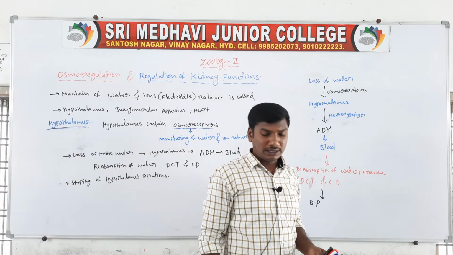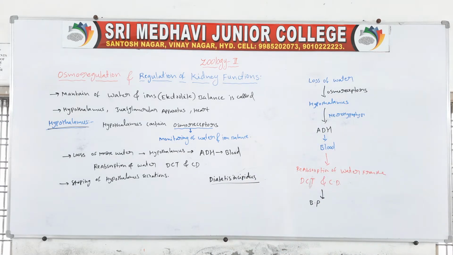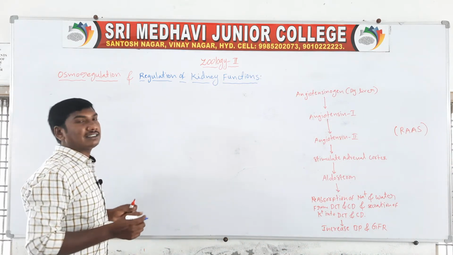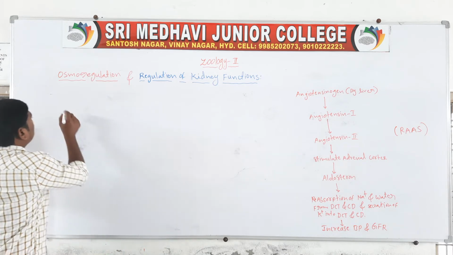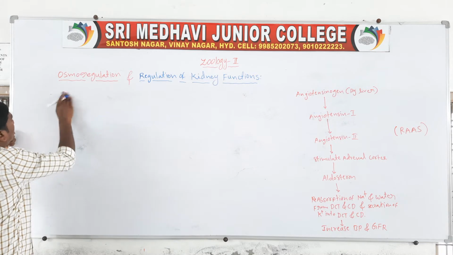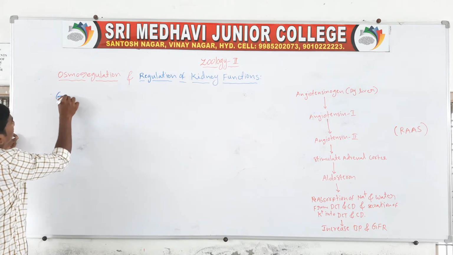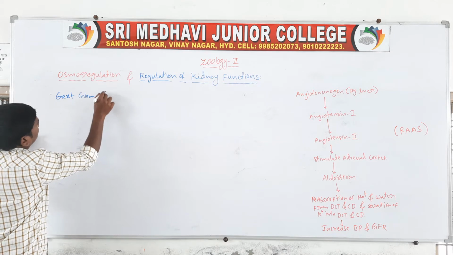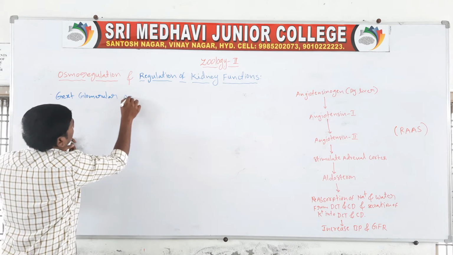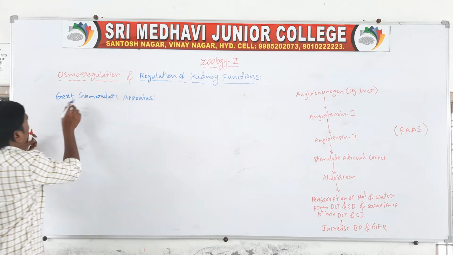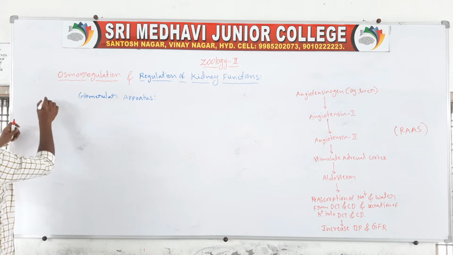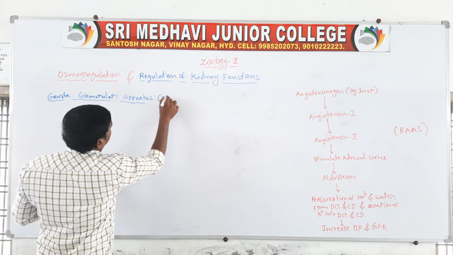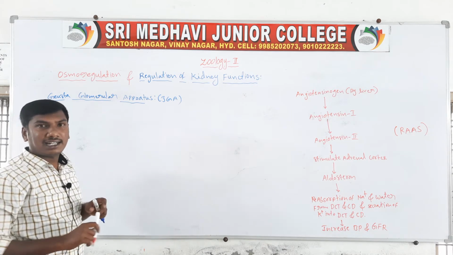Next one, juxtaglomerular apparatus, JGA.